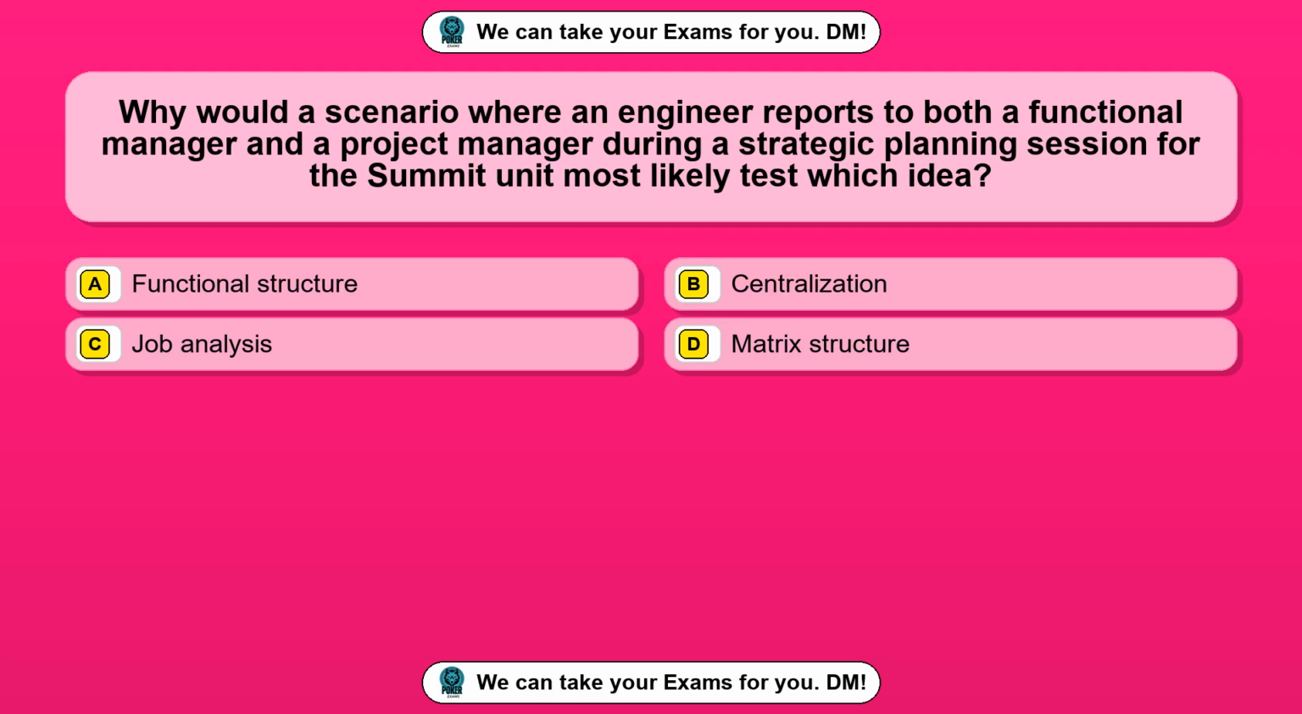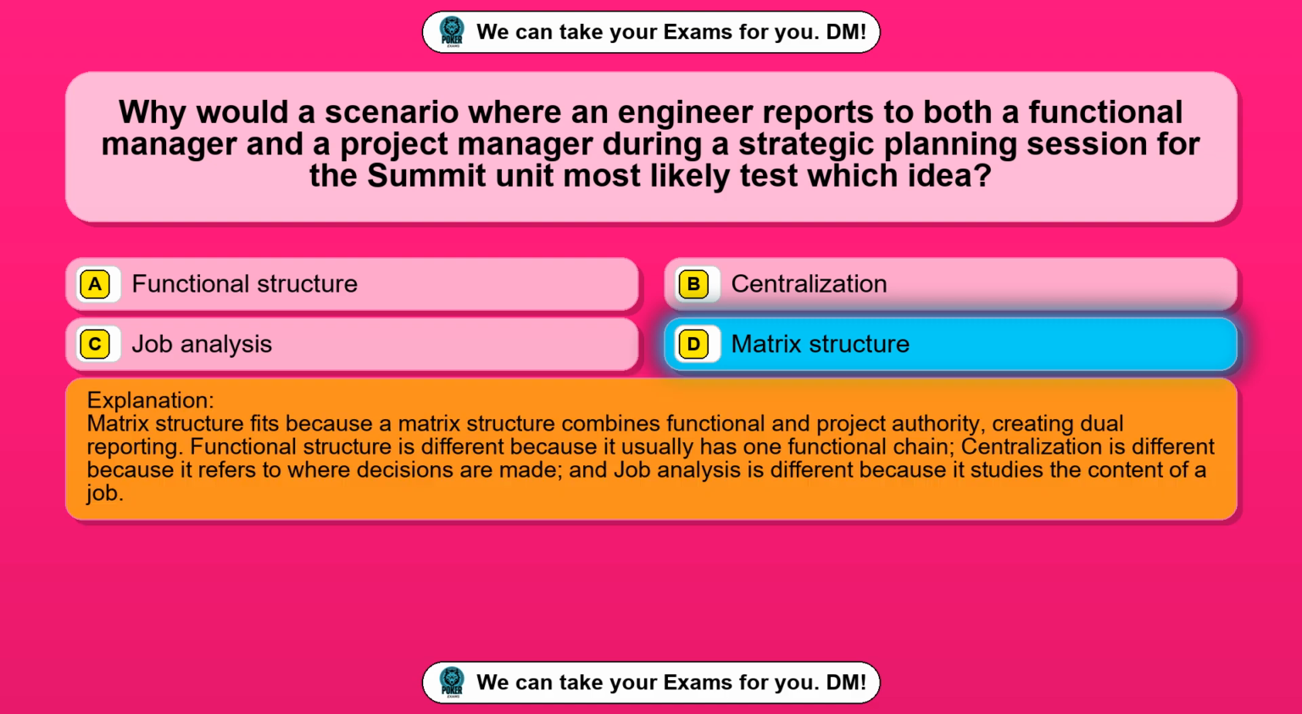Question 45. Why would a scenario where an engineer reports to both a functional manager and a project manager during a strategic planning session for the Summit unit most likely test which idea? Option A, functional structure. Option B, centralization. Option C, job analysis. Option D, matrix structure. The correct answer is option D, matrix structure.